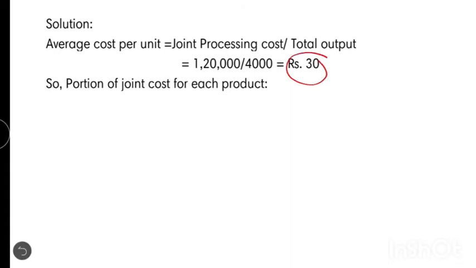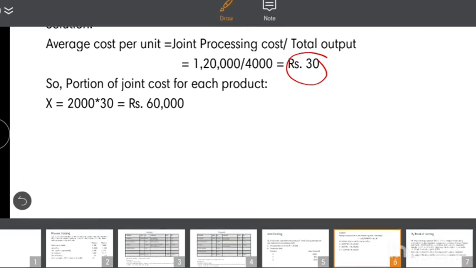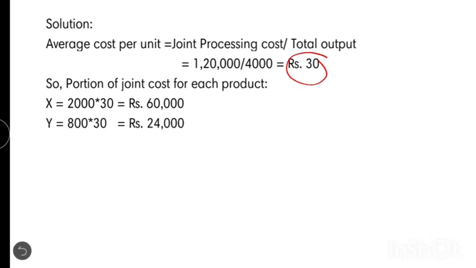The next step is finding the portion of joint cost for each product. So for X, 2000 into 30, for Y 800 into 30, and for Z 1200 into 30. Therefore we get the answer, that is the cost per unit of the different productions X, Y and Z.